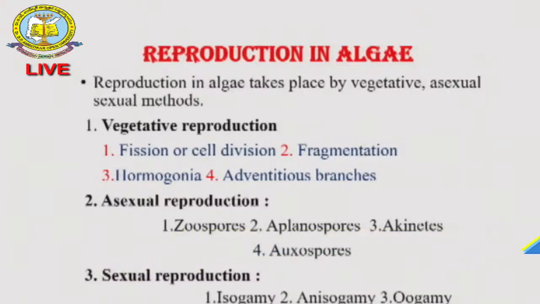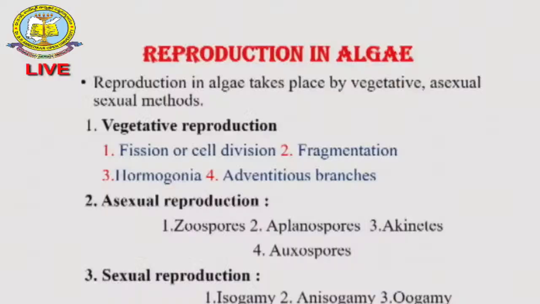Second one is asexual reproduction, and third one is sexual reproduction. Vegetative reproduction means there are no proper sexual reproductive organs, no interaction between plus and minus. The body simply breaks down, and the rest of the portion automatically produces a new plant. That's why we call it vegetative reproduction.